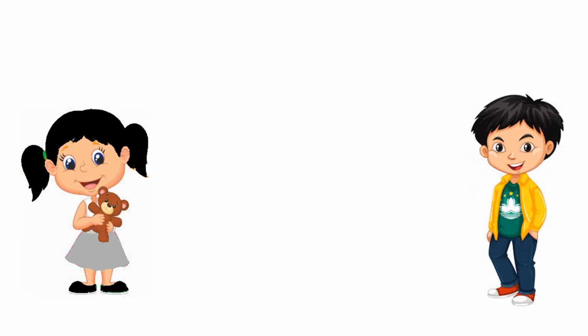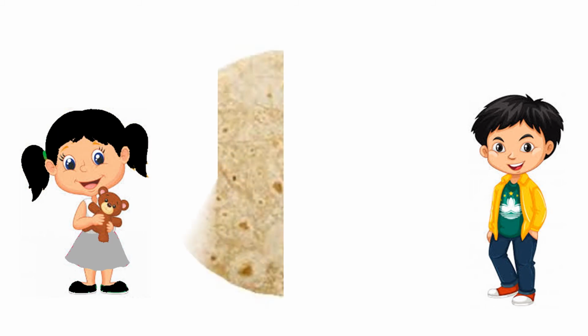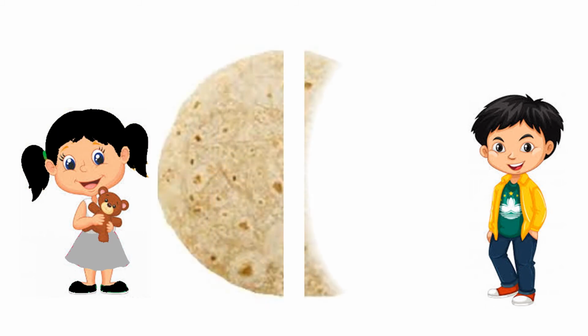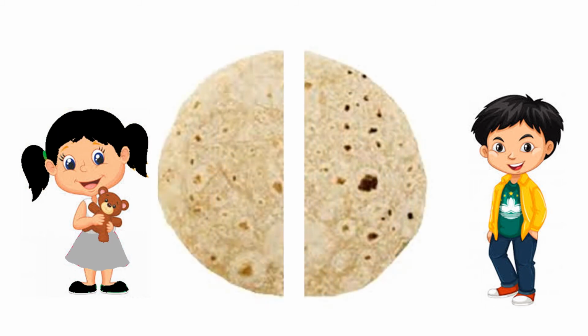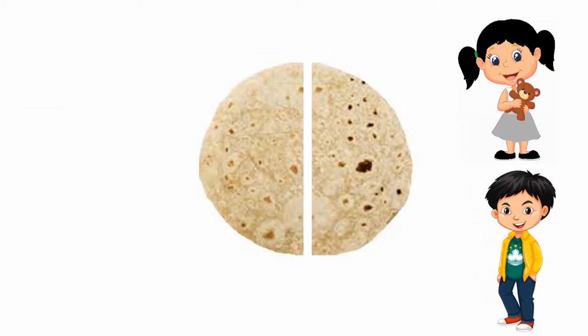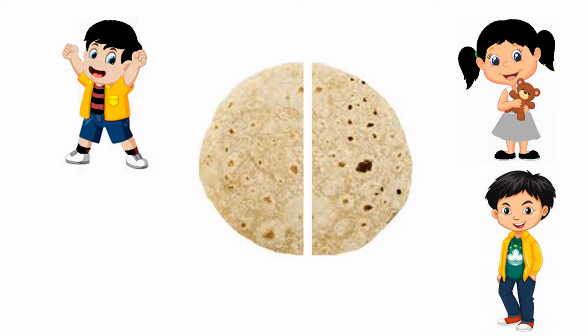Rani washed her hands and sat down to eat with Raju. They were about to have their food when they heard a knock on the door. Rani opened the door and felt happy to see her friends, Ganesh and Ankita.